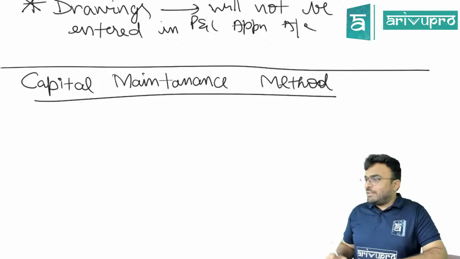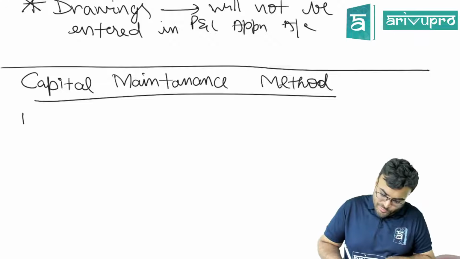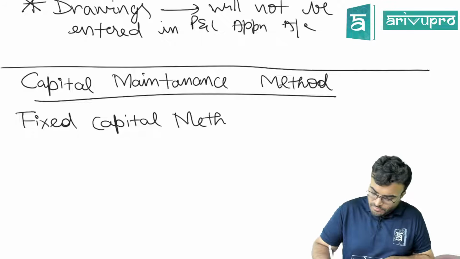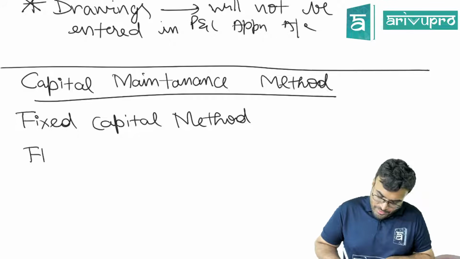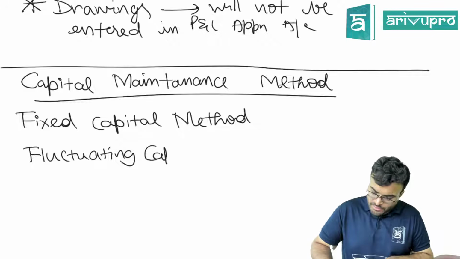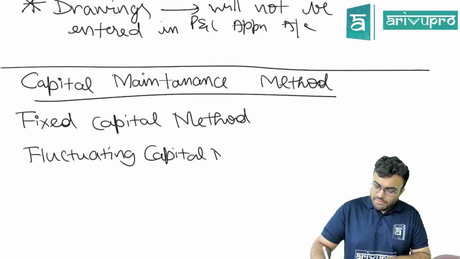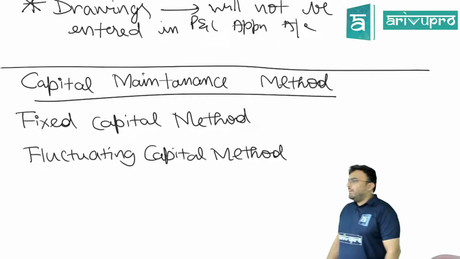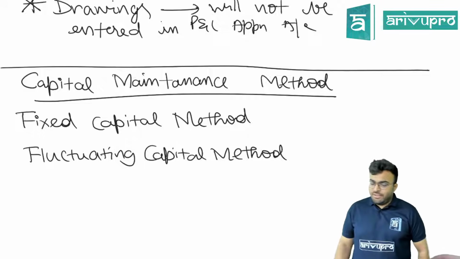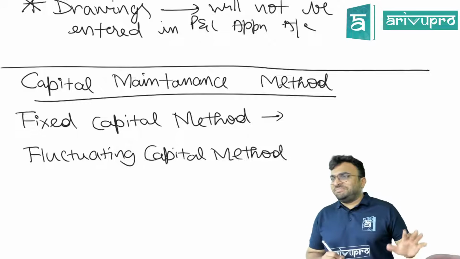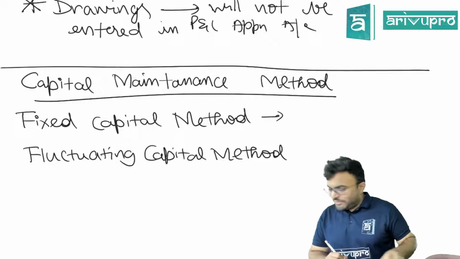In the capital maintenance method, we have two types of capital: the fixed capital method and the fluctuating capital method. Fixed capital method means what? Capital is fixed.